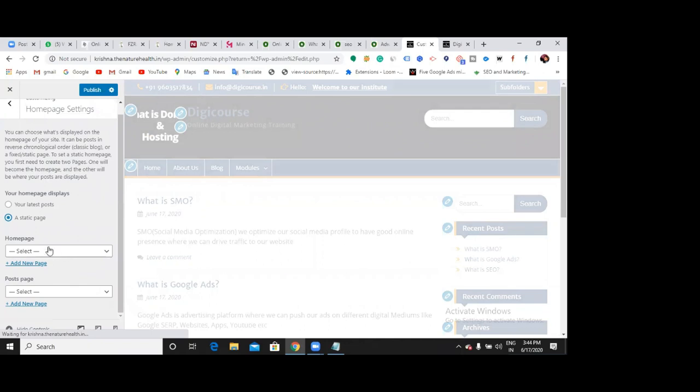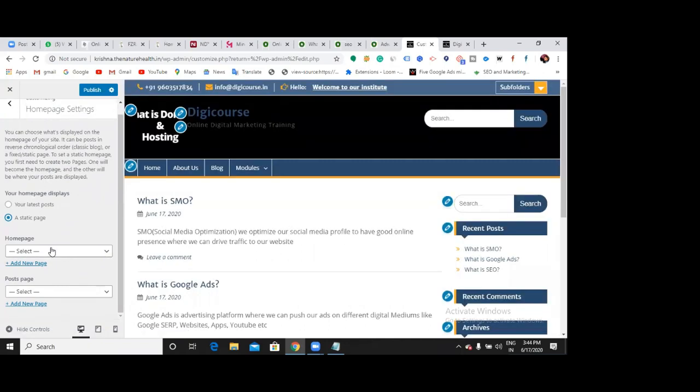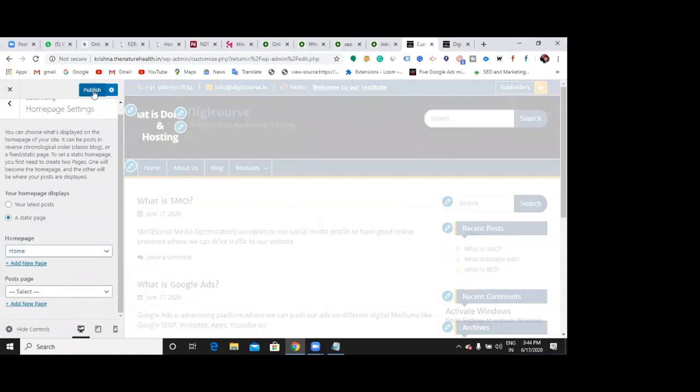Now you have to choose what page you want to show as the home page. You have different pages like home, about us, blog, and modules. What page you want to show as the front page, you need to decide here. Can you see? Click on the drop down. Yesterday we created a few pages like about us and blog, so you need to select. Now obviously I want to show my home page as the front page, right? So I'll just click that and publish it.